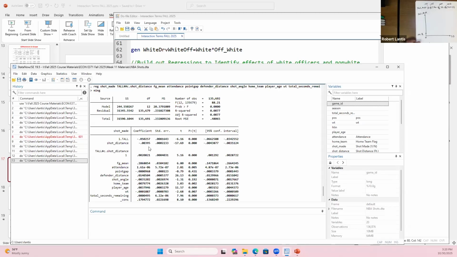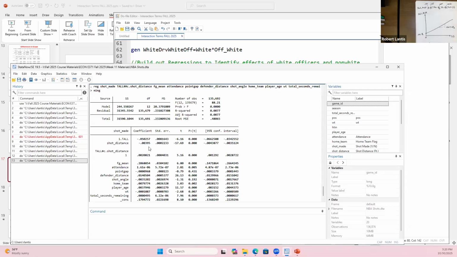For the non-tall players, the marginal effect is simply the coefficient on shot distance, that continuous variable. So my line of best fit would have a slope of 0.004.